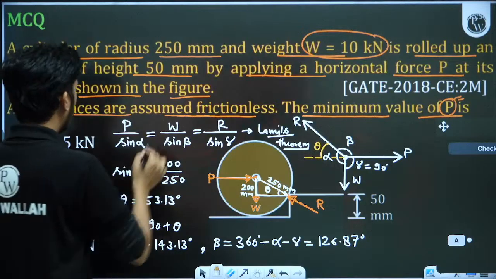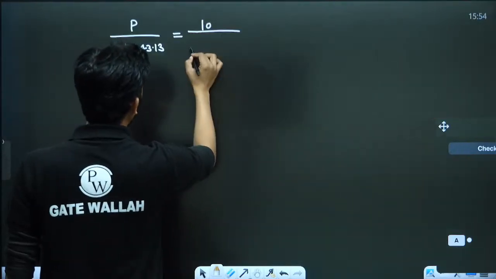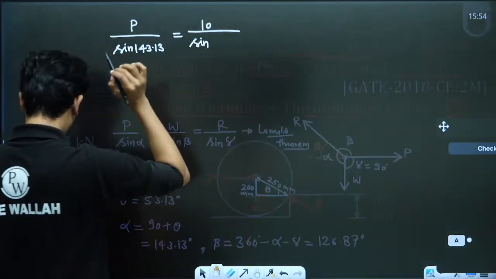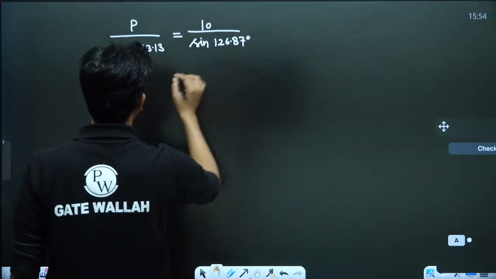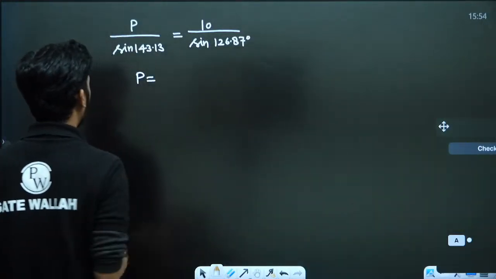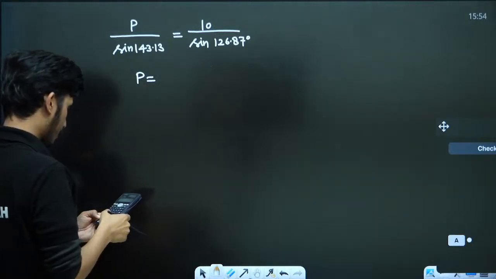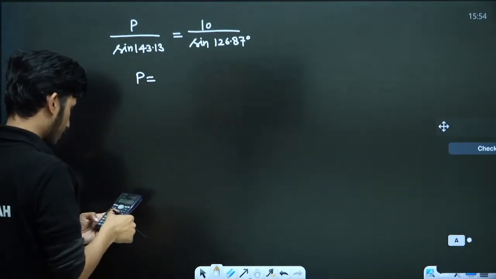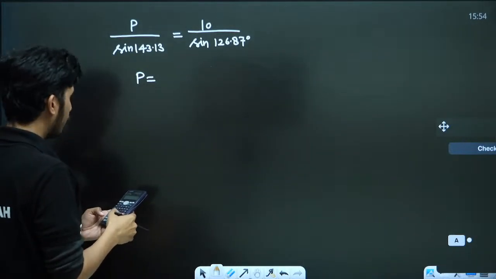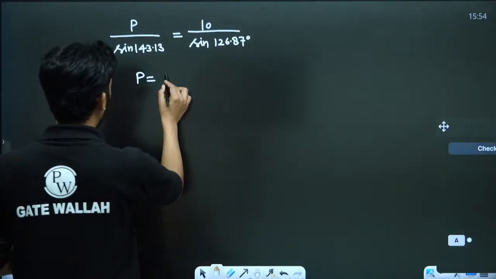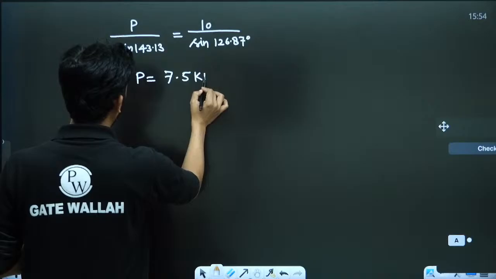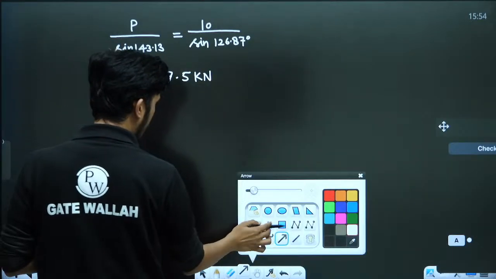W is 10 kilonewton, so 10 upon sin 126.87. So from here, let's check the value of P. 7.5 kilonewton is coming.